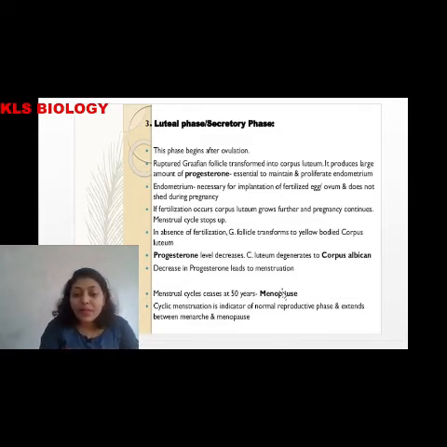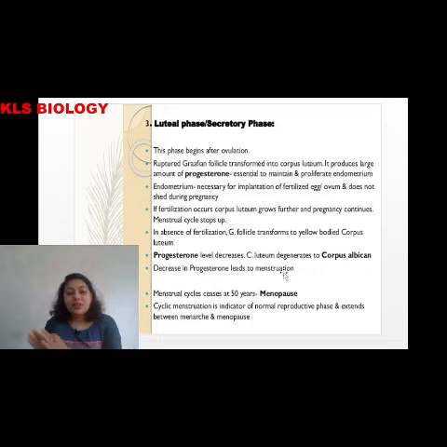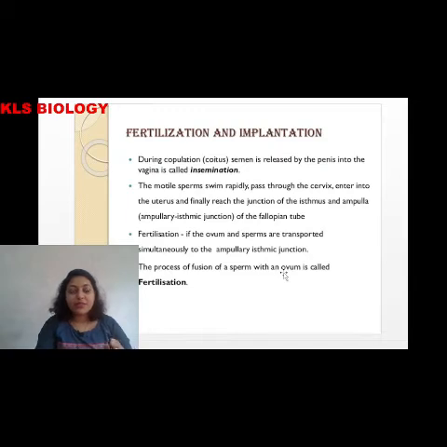And remember menopause. Okay, two words will come, in the case of females. When puberty is attained, the first menstrual blood we call menarche, whereas when these menstrual cycles come to reduction, when the menstrual cycle stops, we call it the menopause stage, that is after 50 years or 48 to 50 years. Yes, coming back to the next topic, that is fertilization and implantation.